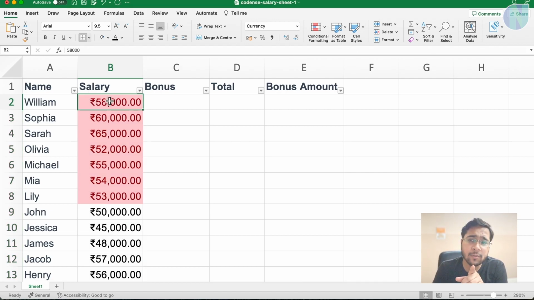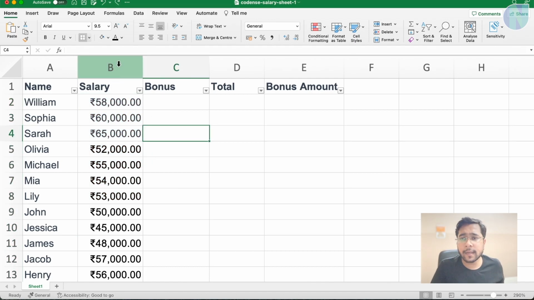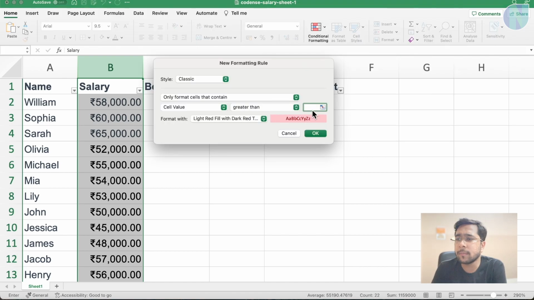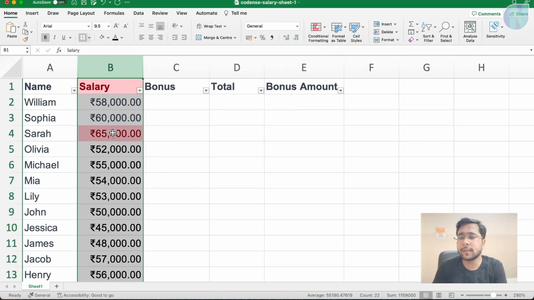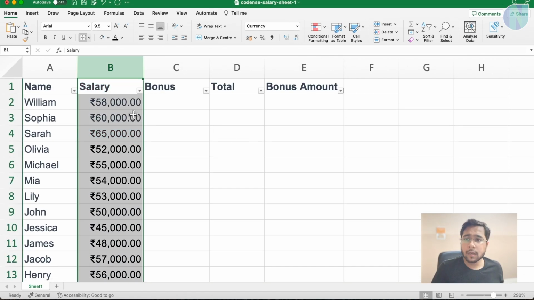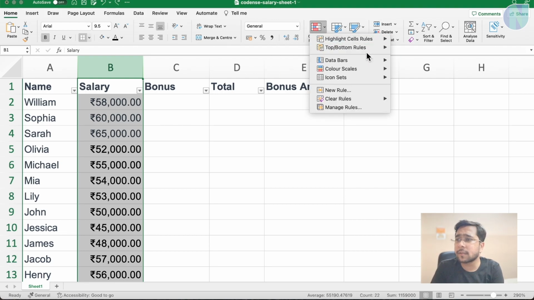That's why this cell is also coming as red. So let's undo it, and I will select the whole column, and let's apply the conditional formatting to the whole column. Like if it is greater than 60,000, then make it red. So only a few values are there. Now it is coming as red. You can change that also.